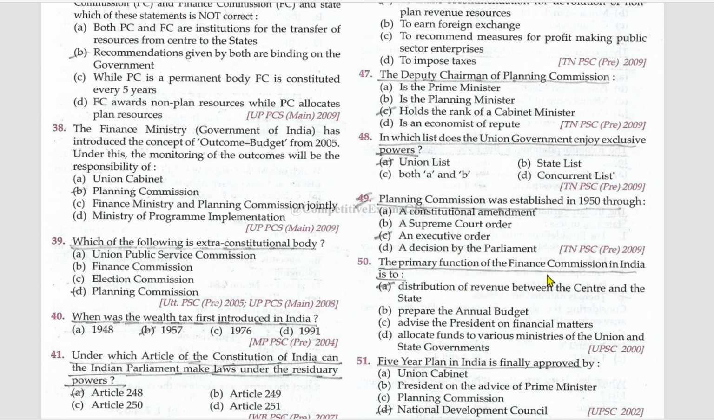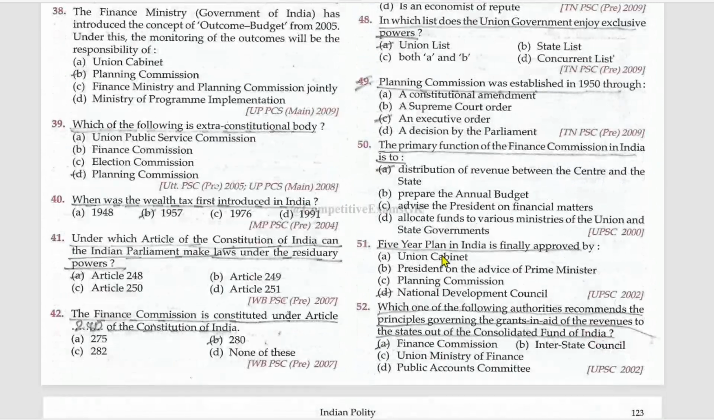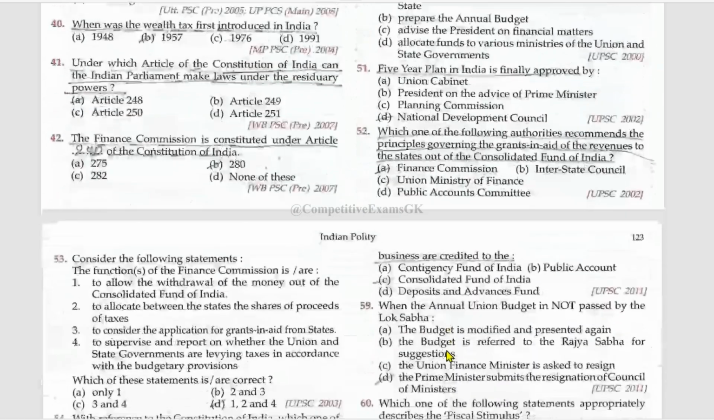The primary function of the Finance Commission in India is the distribution of revenue between the central and the state. The 5-year plan in India is finally approved by the National Development Council. Which one of the following authorities recommends the principles governing the grants-in-aid of the revenues to the states out of the Consolidated Fund of India? Finance Commission.